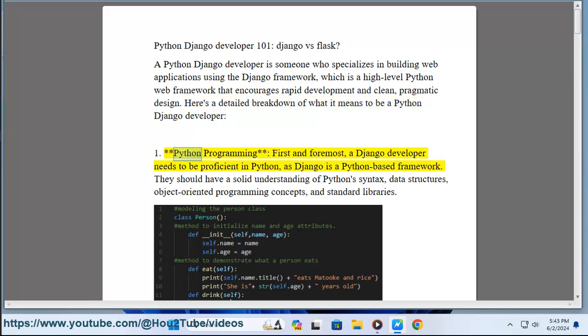1. Python programming. First and foremost, a Django developer needs to be proficient in Python, as Django is a Python-based framework. They should have a solid understanding of Python syntax, data structures, object-oriented programming concepts, and standard libraries.